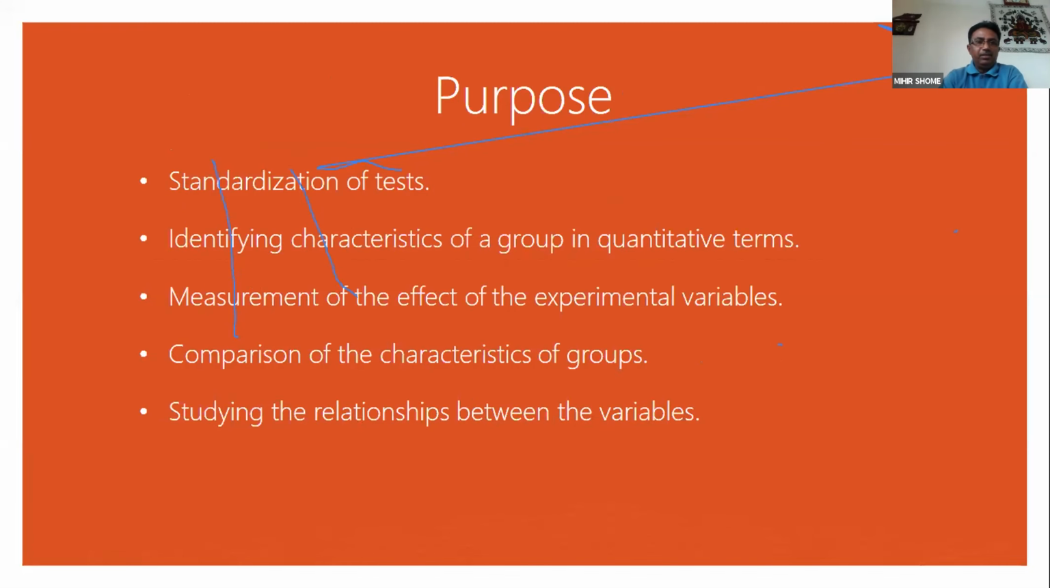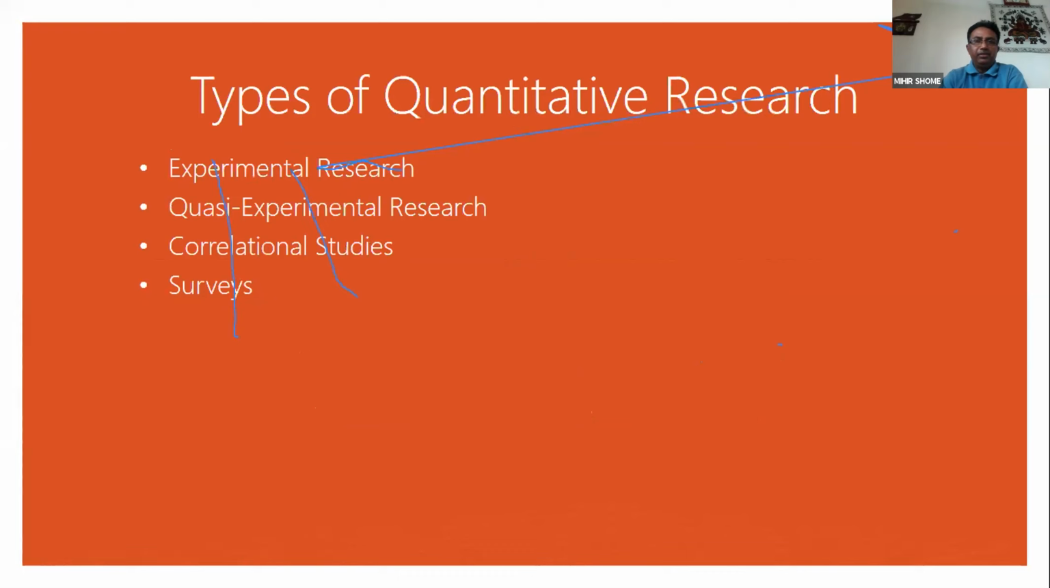Purpose: standardization of tests, identifying characteristics of a group in quantitative terms, measurement of the effect of the experimental variables, comparison of the characteristics of groups, studying the relationship between variables. Types of quantitative research: experimental research, quasi-experimental research, correlational studies, and surveys.